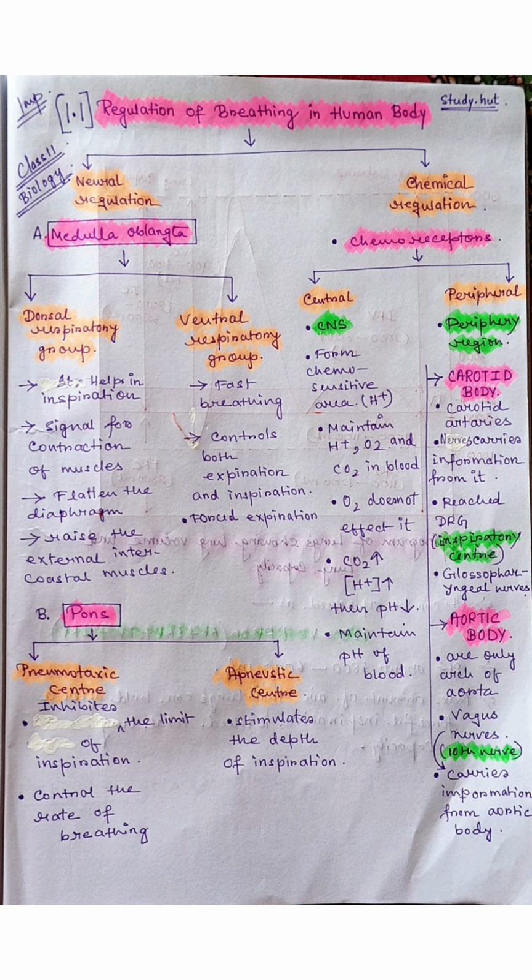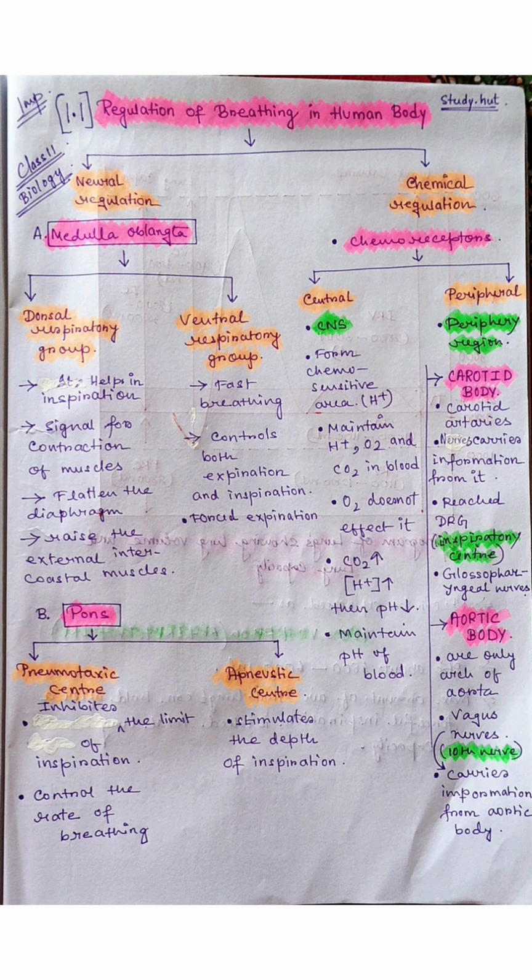For the carotid body, the nerve present is the glossopharyngeal nerve. That nerve helps to carry the impulses from the carotid body. It is the 9th nerve, and the 10th nerve is the vagus nerve, which is present in the aortic body, or only in the arch of the aorta of our heart. It carries the information from the aortic body to the other parts of the body.